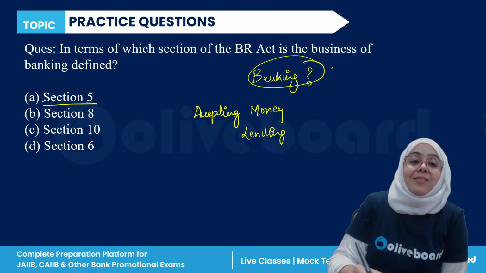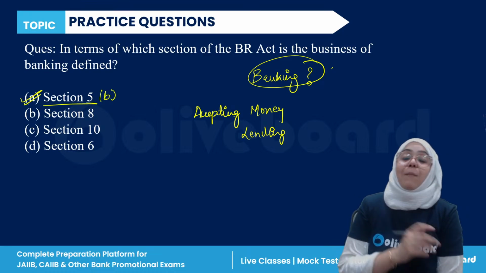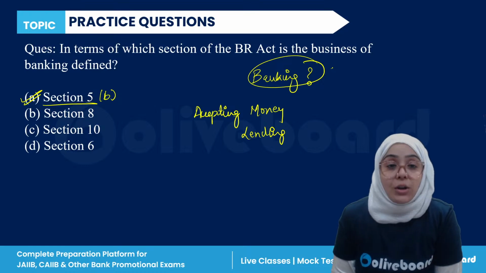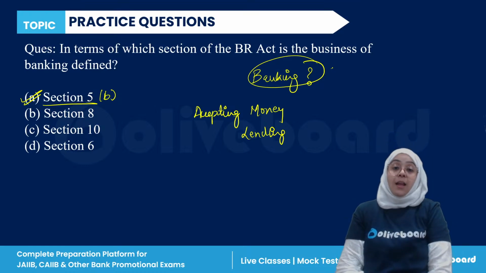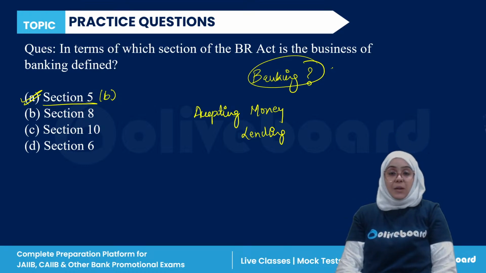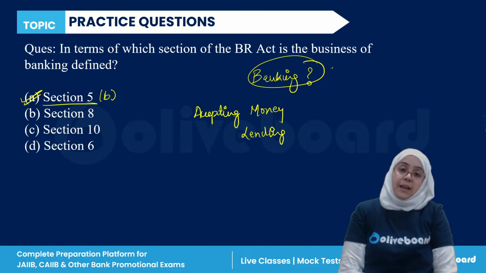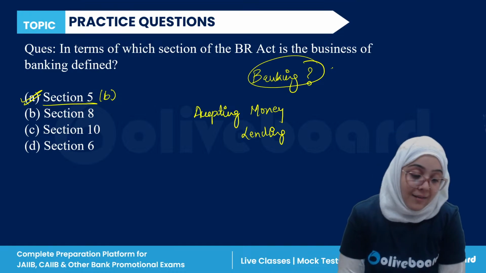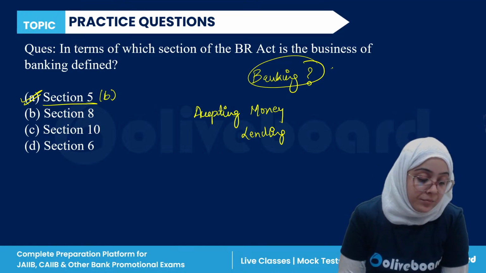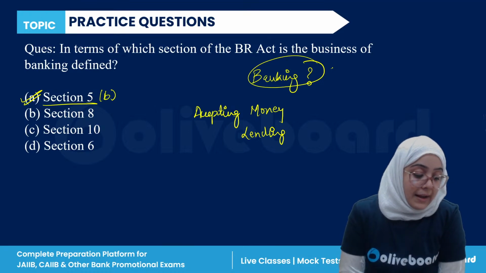So the correct answer is A, section 5. To be precise, section 5B of the Banking Regulation Act 1949 defines banking as a process of accepting money for the purpose of lending in the market. So A is the correct answer here.